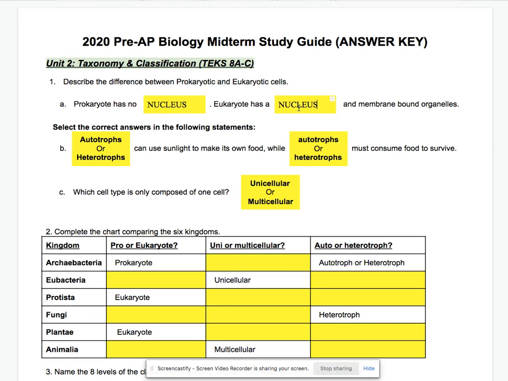So there is a saying to help you remember this. Pro means no, meaning no nucleus. And if you're a euc, you have a nuke, meaning you have a nucleus.